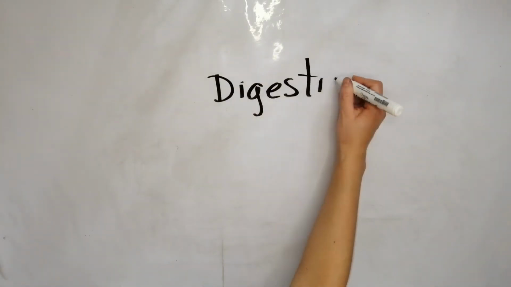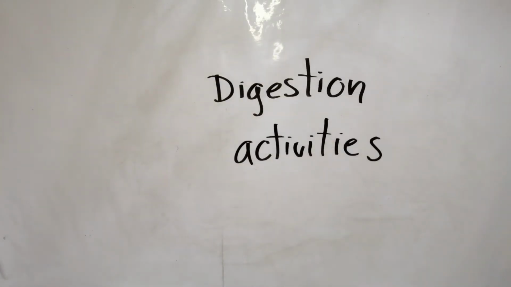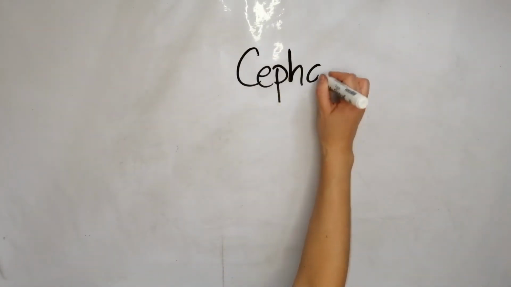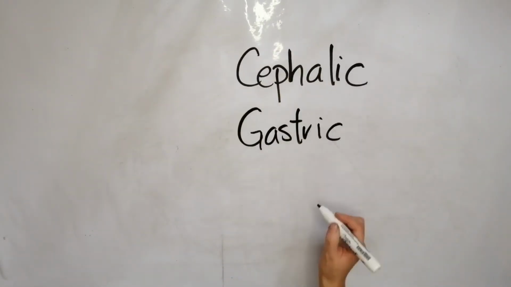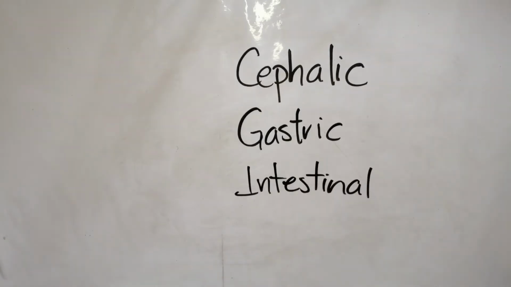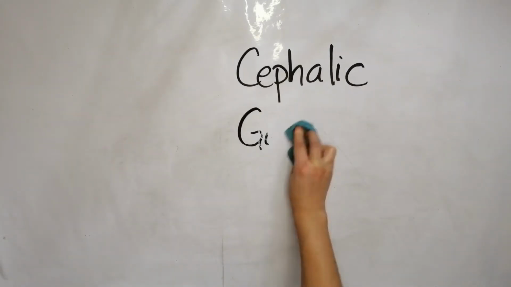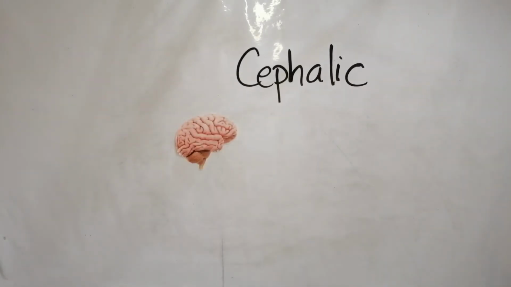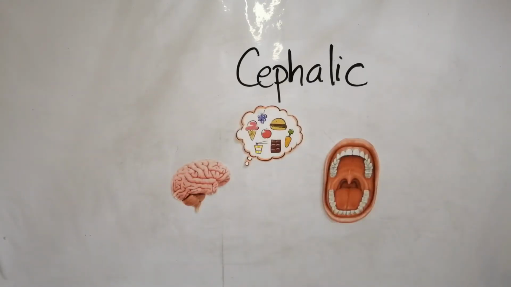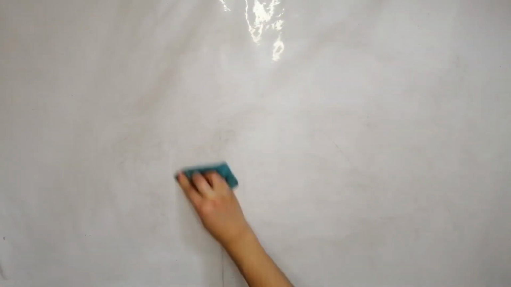To delve further into the digestion process, we need to know its activities, and that these occur in 3 overlapping phases: cephalic phase, gastric phase, and intestinal phase. The cephalic phase is when salivary and gastric glands release their secretions to prepare the mouth and the stomach to receive the food. In other words, it is when we think about food and we start to salivate.